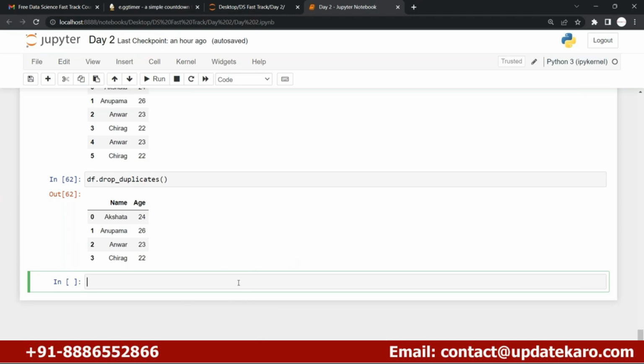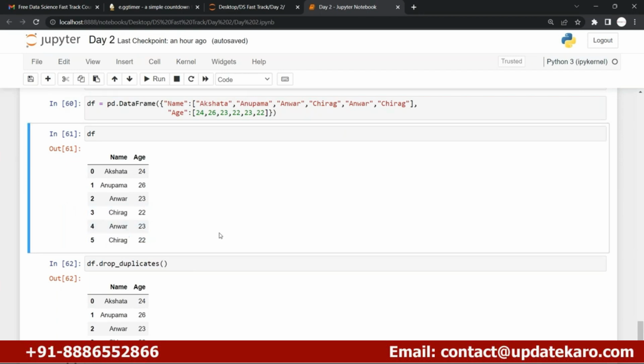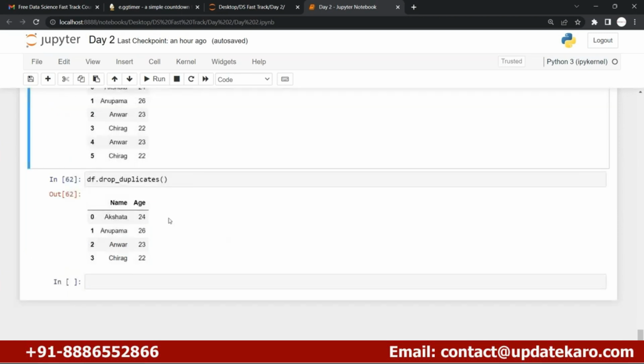If you want to look for a primary key, the primary key is a concept of SQL, of databases, not a concept of Python. If there is a duplicate value, let's say this row is a duplicate row of this one, Python has the capability to identify the duplicate rows, and it has the capability to drop those duplicate rows.